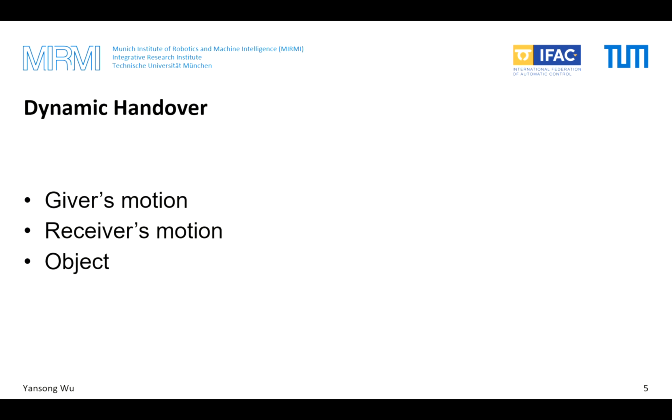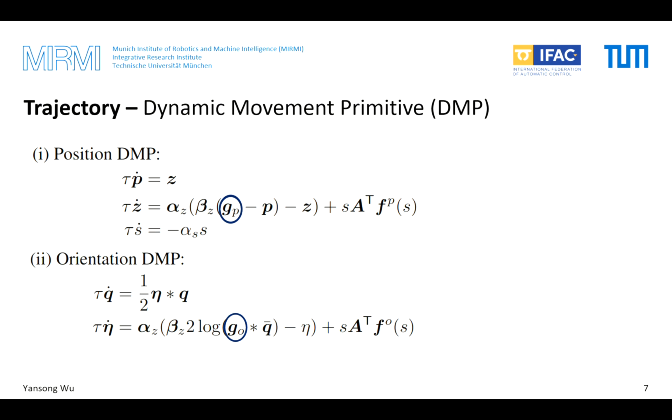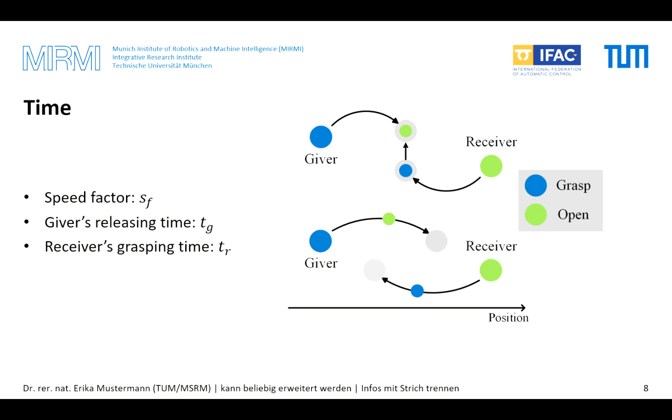For dynamic handover, in the physical exchange period, the giver's motion, the receiver's motion, and the object itself can be dynamic. To achieve this, we design a parameter-based robot handover skill. In our skill, the desired motion of the robot arm is modeled with dynamic movement primitives.